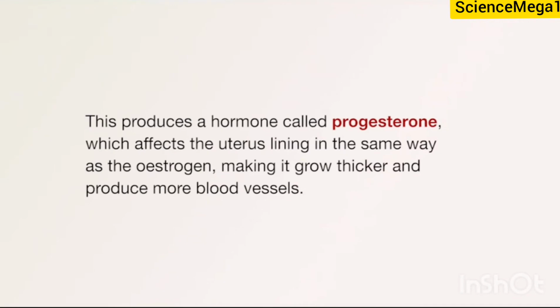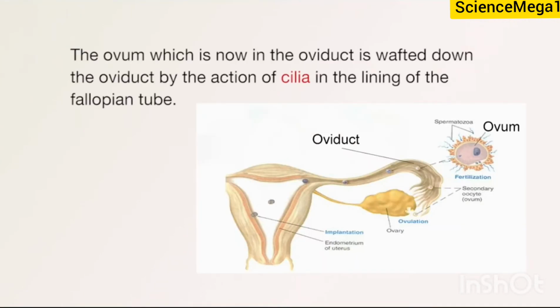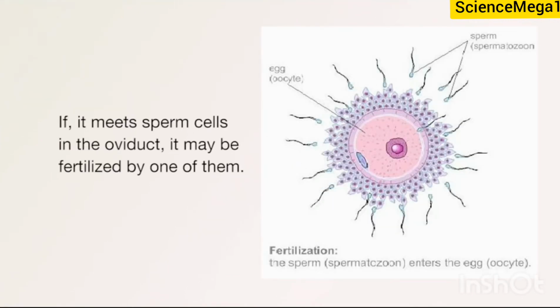This produces a hormone called progesterone, which affects the uterus lining in the same way as the estrogen, making it grow thicker and produce more blood vessels. The ovum, which is now in the oviduct, is wafted down the oviduct by the action of cilia in the lining of the fallopian tube. If it meets sperm cells in the oviduct, it may be fertilized by one of them.